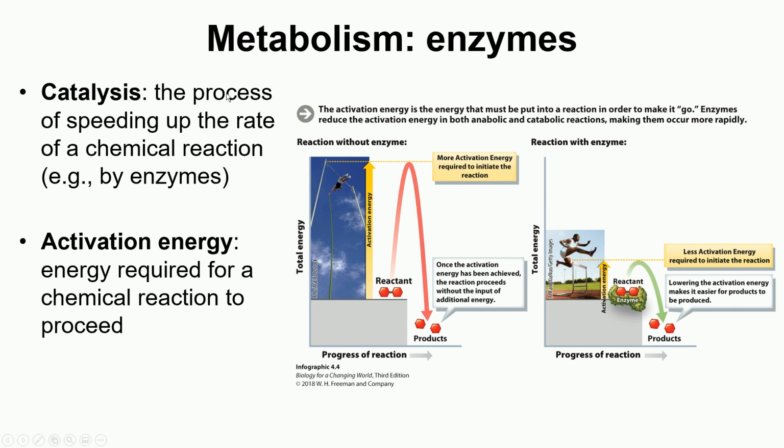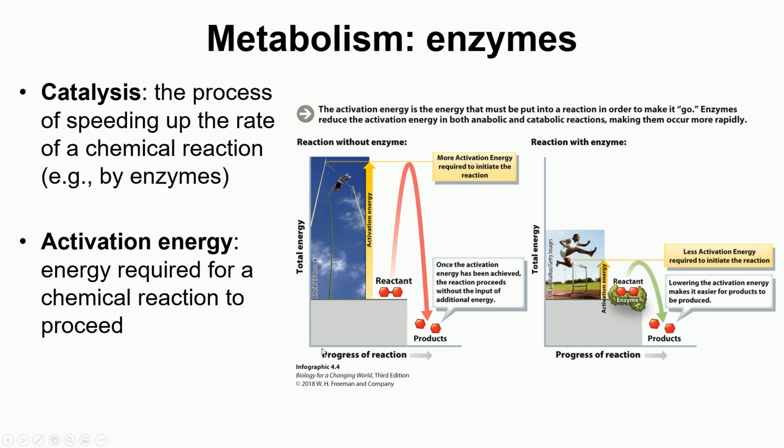So catalysis is the process of speeding up the rate of a chemical reaction by enzymes. Activation energy is the energy required for a chemical reaction to proceed. So you can see here, activation energy is energy that must be put into a reaction in order to make it go. Enzymes reduce the activation energy in both catabolic and anabolic reactions, making them occur more rapidly. So you can see here, it's a very good example shown here.